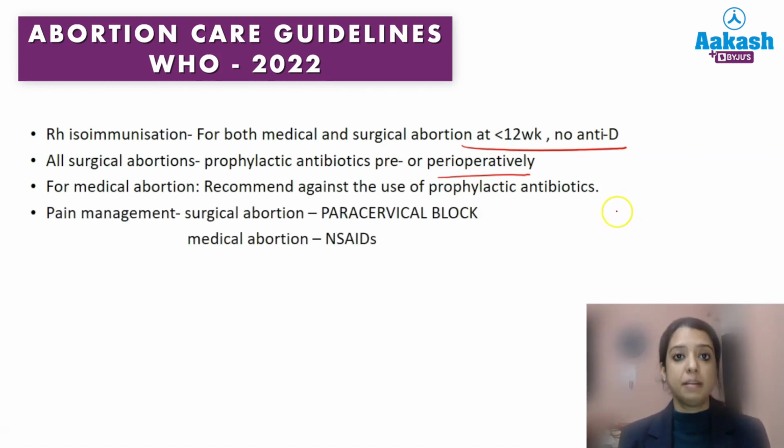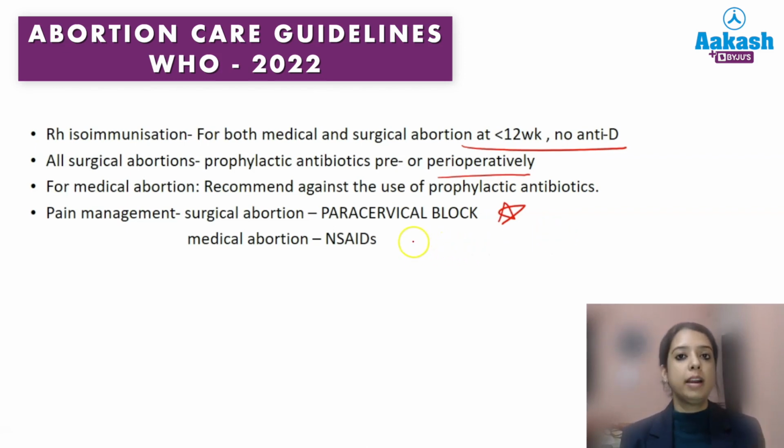Next is pain management. Now this has been a new change. It mentions that for surgical abortion, for everyone, be it less than 12 weeks or more than 12 weeks, the first method for good pain relief is paracervical block. You can also use sedation and other painkillers, but the first choice in surgical abortion is paracervical block.